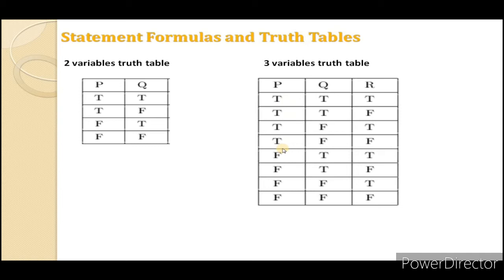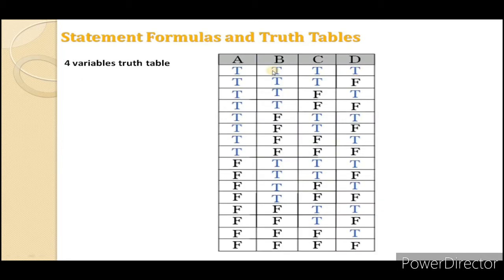That's why for P you have to write down first 4 T, next 4 F. Next for Q, you have to write down first 2 T, then 2 F, then 2 T and 2 F. And then for R you have to write down 1 T, 1 F, 1 T, 1 F, 1 T, 1 F, 1 T and 1 F. This is for the 3 variables.